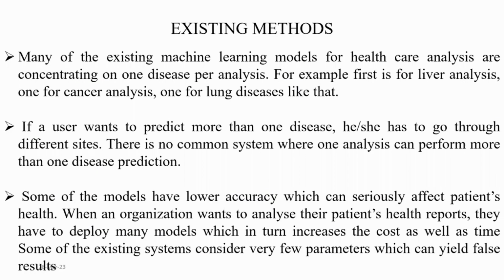Existing methods of the project. Mainly, the existing machine learning models for healthcare analysis concentrate on one disease per analysis. For example, one for liver analysis, one for cancer analysis, one for lung analysis, and so on. If a user wants to predict more than one disease, he or she has to go to different websites. There is no common system where one analysis can perform more than one disease prediction. Some of the models have lower accuracy, which can seriously affect patients' health. When an organization wants to analyze their patients' health reports, they have to deploy many models, which in turn increases the cost as well as time.